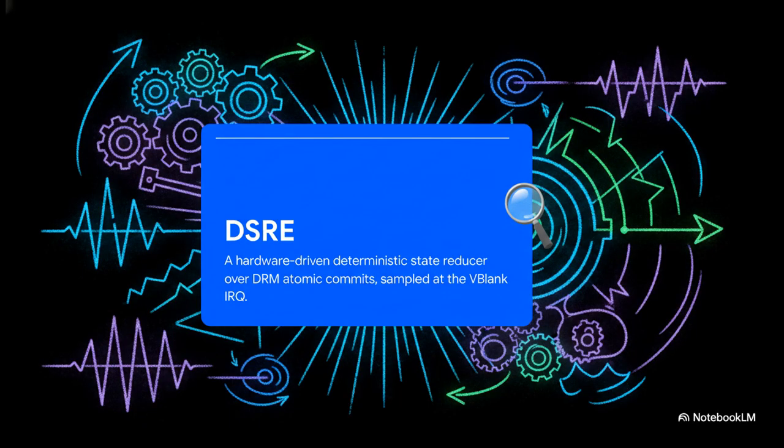But the real paradigm shift we need to internalize here is that we are no longer building a Wayland compositor. I'll say that again because it's absolutely crucial. SexDisplay is not a compositor. It is a display state reduction engine, or DSRE. We aren't just blindly queuing up frames and crossing our fingers that we hit the monitor's refresh window. Instead, the DSRE acts as a mathematical state reducer. It wakes up exclusively on the vBlank interrupt, samples the global scene graph perfectly, and continuously races the hardware scanout. We are perfectly synced to the physical beam of that monitor.